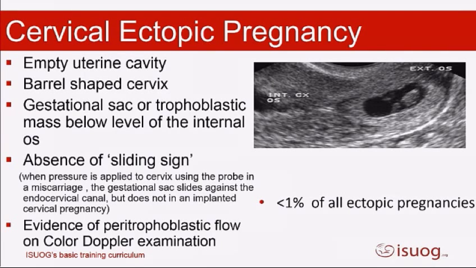So we do use Doppler to find out if there's any peritrophoblastic flow. We can also look for the sliding sign. So what we actually do is put our transvaginal probe in and put some pressure on the cervix using the probe. If it's a miscarrying sac, you'll normally see it moving. The other thing with these is that you repeat the scan. If it's still there a day, 2 days later, you've probably got your diagnosis.